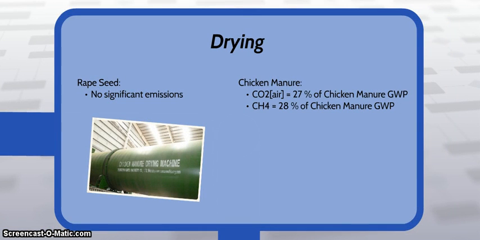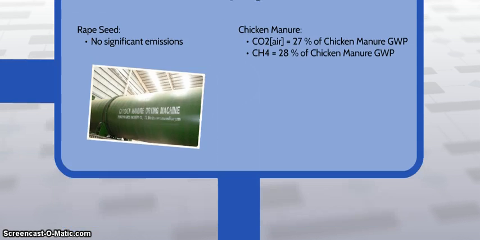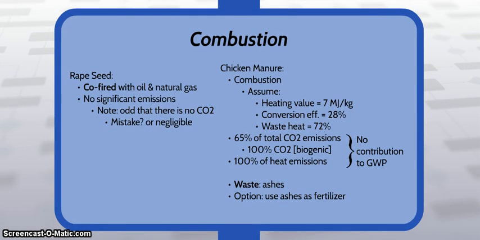For drying, also for rapeseed, no significant contributions, but for chicken manure there are some significant contributions in the form of CO2 and methane. And last, almost last, for the combustion, this is different for the rapeseed because here we are co-firing with oil and natural gas, but still no significant emissions. Perhaps because there's a mistake, but most likely also because this is just negligible.